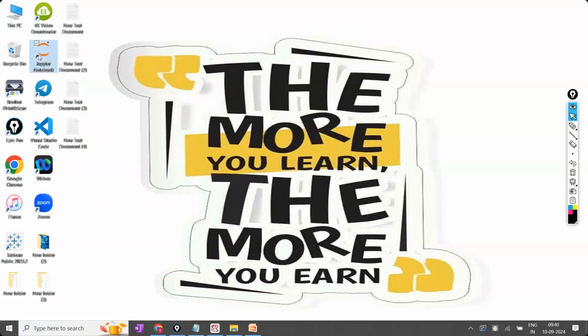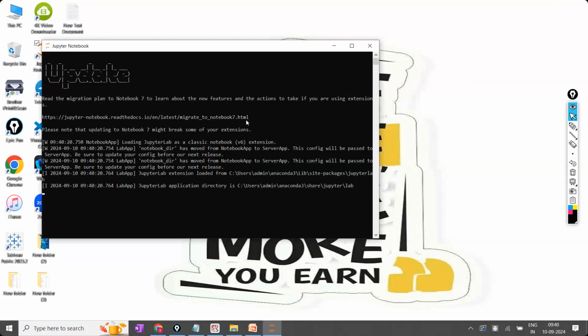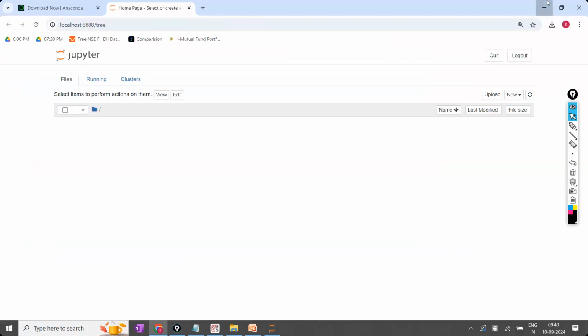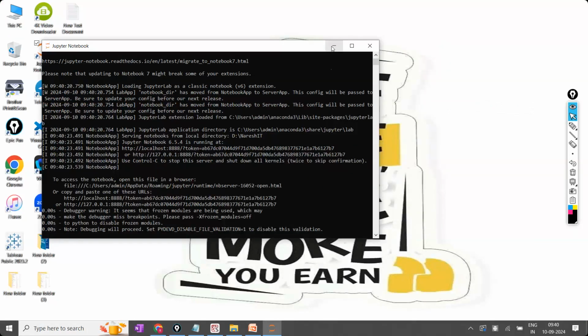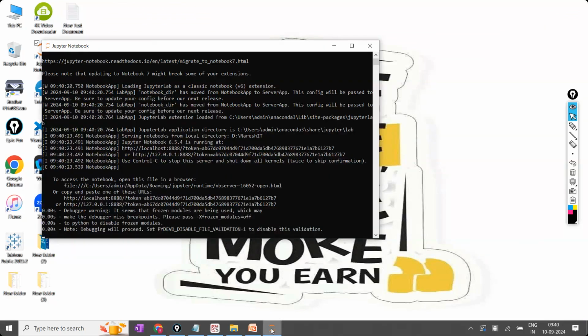Once you click on the Jupyter Notebook, it will first show one black window. Don't close this black window. This black window is called the kernel. This black window has to be only minimized. Don't close it. If it is closed, Python code will not be executed. In the backend, your black window has to continue in the same way. The kernel has to be there.